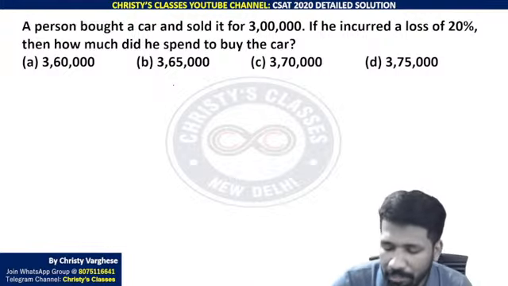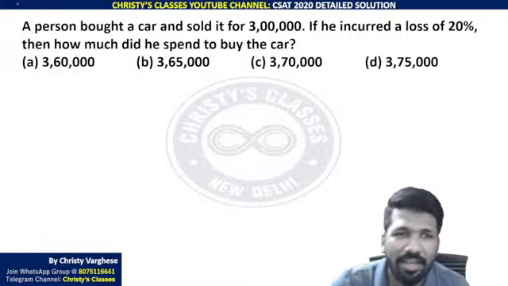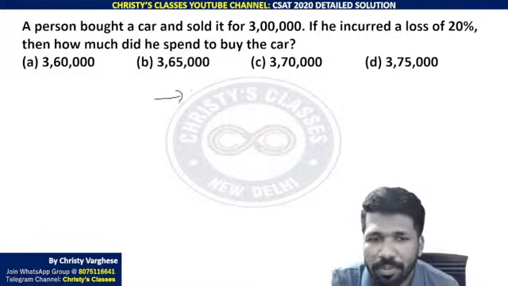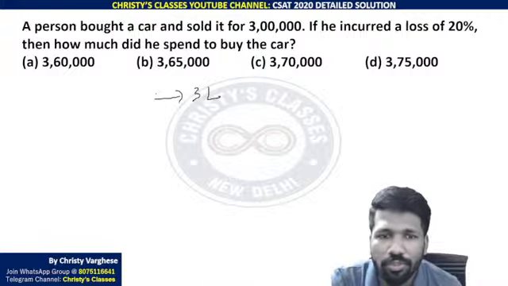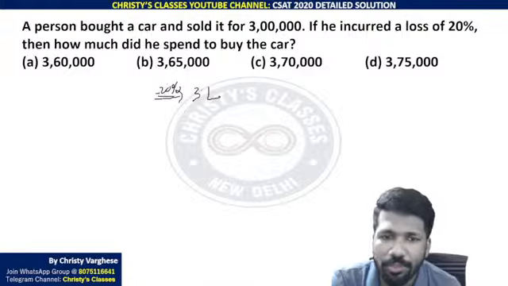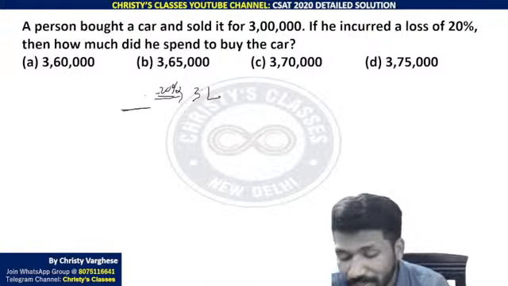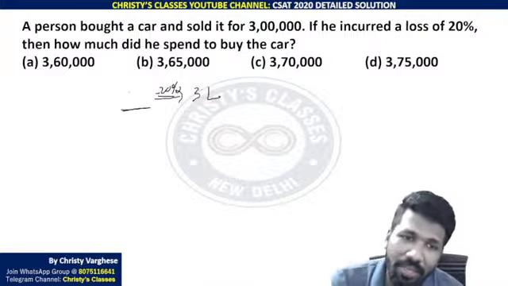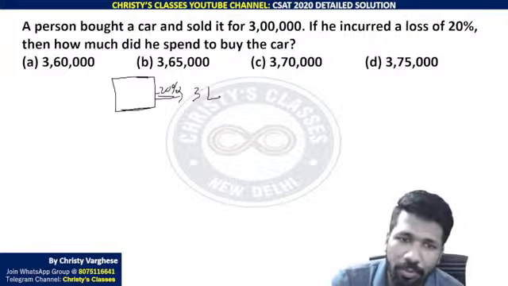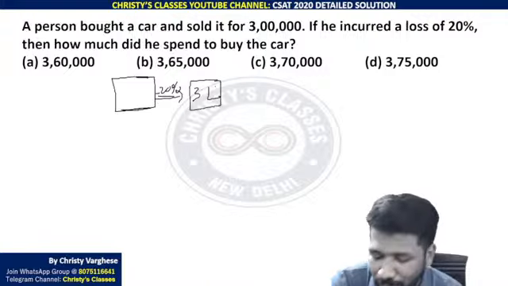Okay, some people make a mistake in doing this question. The mistake: a person bought a car and sold it for rupees 3 lakh, losing 20%. So how much did he spend to buy the car? Some people make the mistake of thinking, 20% was lost, so if you add 20% back, you will get the initial value. That is totally wrong, because 20% is lost on this value. To compensate that, you cannot add 20% of this value.